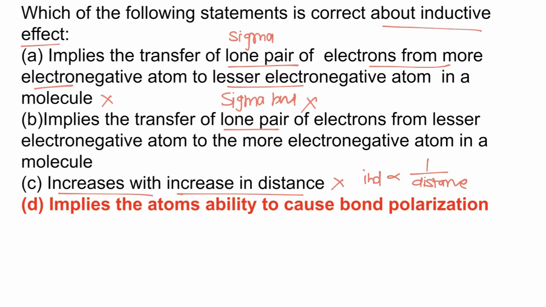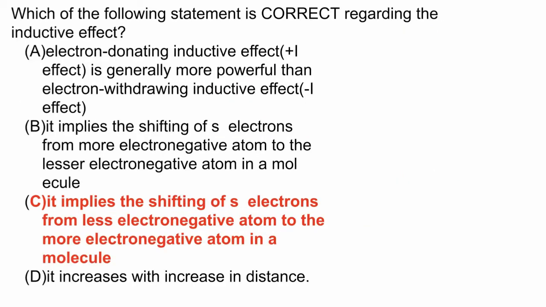It implies the atom's ability to cause bond polarization. This is correct. During inductive effect, electrons are shifted towards the more electronegative atom, or electrons are polarized towards the more electronegative atom. So statement D is correct.